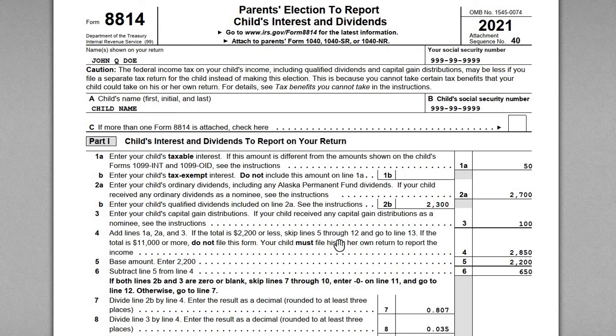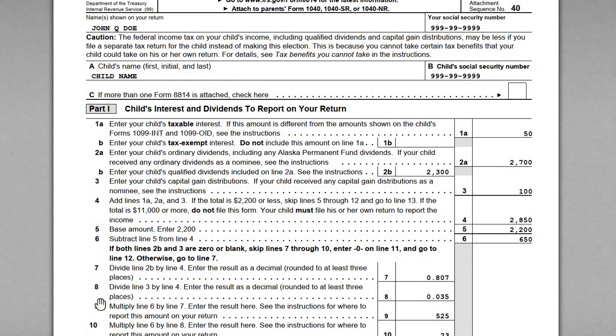So the information reported is pretty straightforward, right? Name of the taxpayer up here, and then the child's name and social security number. Now, box C says if more than one form is attached, check here. This would apply if you have multiple children that meet this income threshold. So you file one 8814 for each child. Okay, so we've got child name here, social security number.